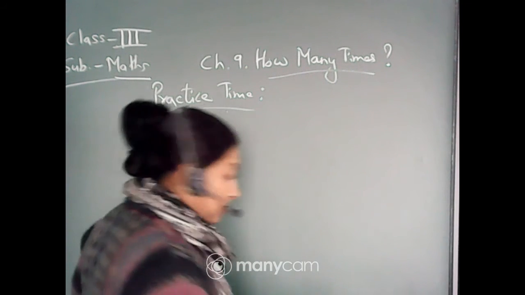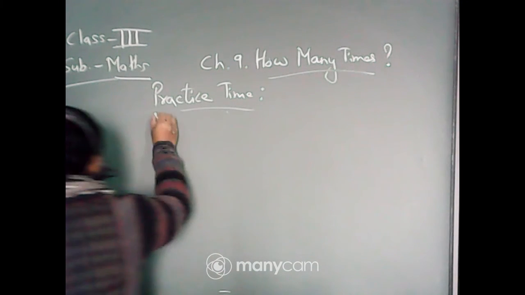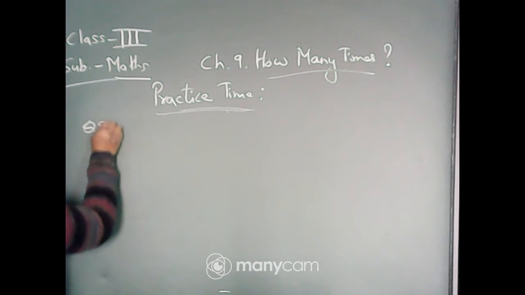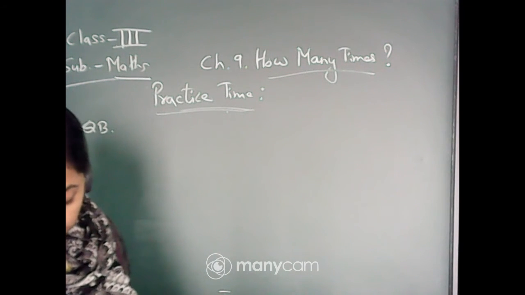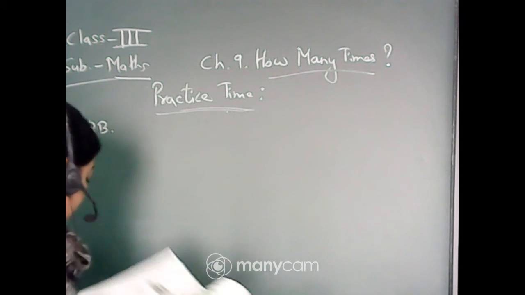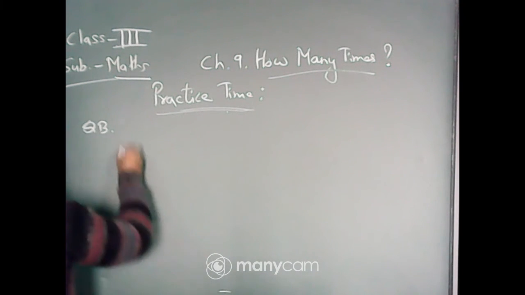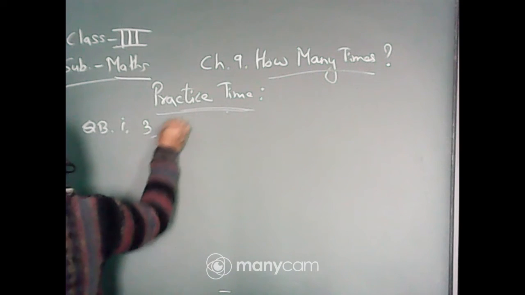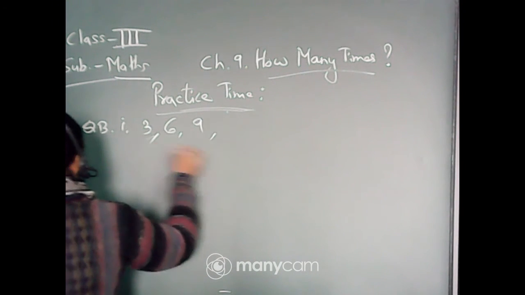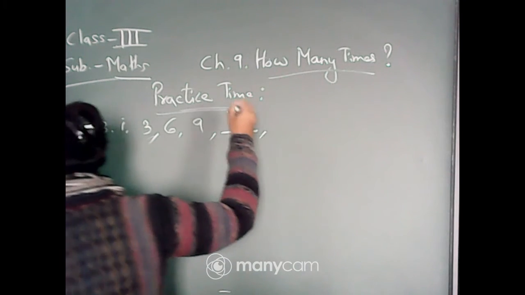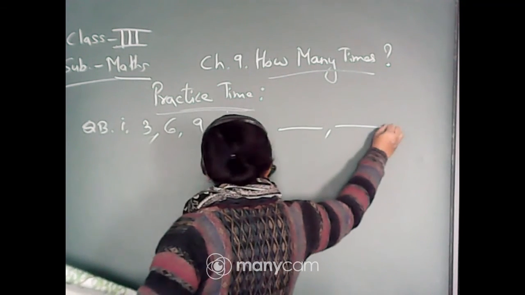This is question number B. The first one is given: 3, 6, 9, dash.